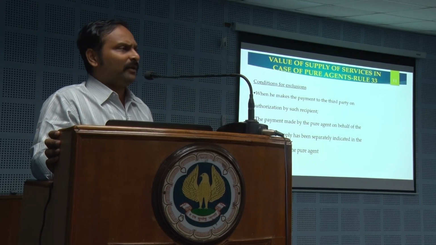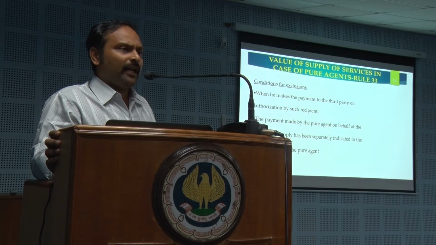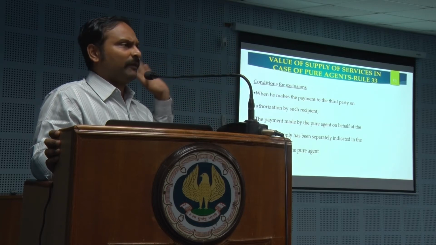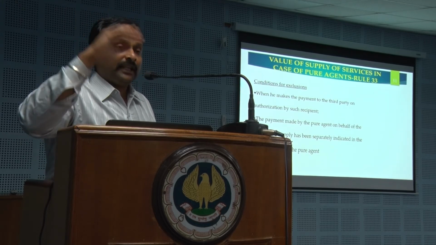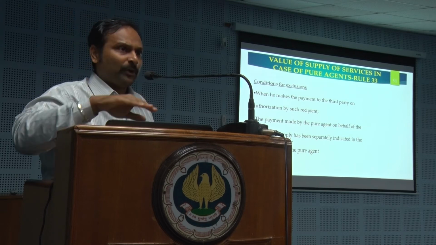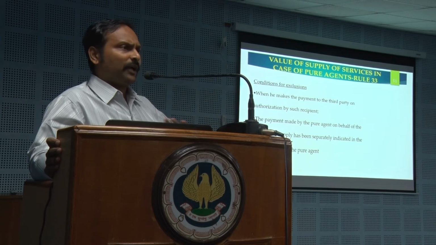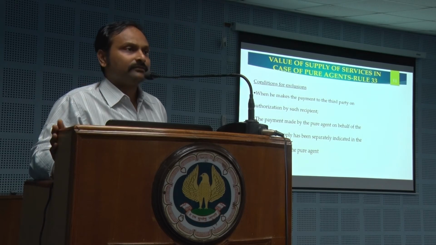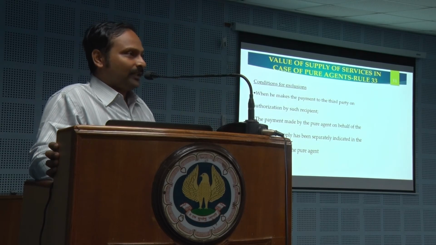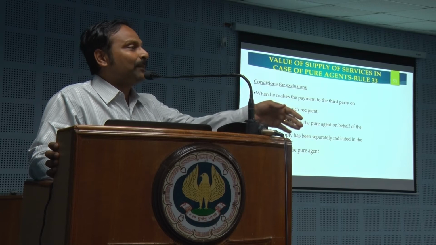This will be ultra applicable in case of clearing and forwarding agents. He will come to me, the C&F agent, will take 5 lakh rupees from me. I'll say, okay, go clear my goods, pay the tax, come and deliver it in my factory. He will go to the customs office, pay 2 lakh rupees or 3 lakh rupees as customs duty. Then loading and unloading 50,000 rupees. Hire a transportation vehicle, another 50,000 rupees. Bring it to my factory, loading and unloading, another 25,000 rupees. 4 lakh and 25,000 rupees gone. Now this fellow will quietly raise an invoice for another 25,000 rupees for his services. Give back the 50,000 rupees to me. Now literally I have done 4 lakh and 50,000 rupees of transaction with him, but out of which his supply is only 25,000.